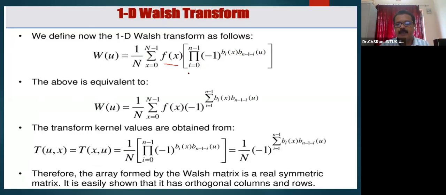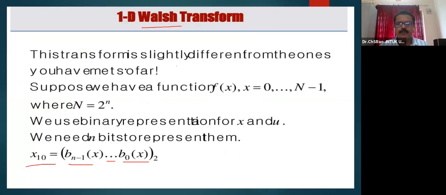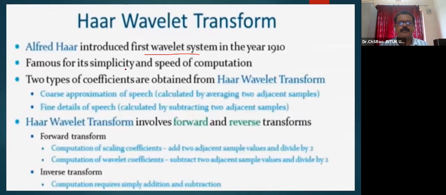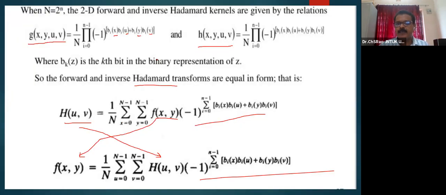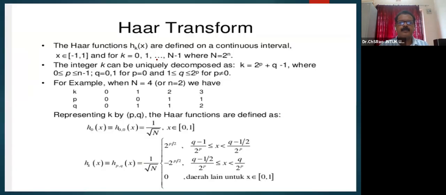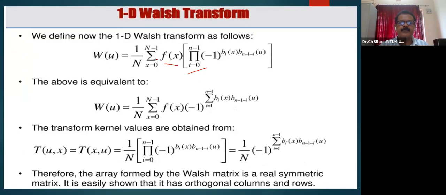Why do we use pi here? Pi is a product. Earlier for Hadamard transformation, we used the summation. It uses a sum, and pi is a product. Sigma is sum, pi is a product, where W of u may be represented as 1 by n sigma x equal to 0 to n minus 1 f of x, and this may be taken outside, minus 1 whole to the power of sigma i equal to 1 to n minus 1. These two may be identical.